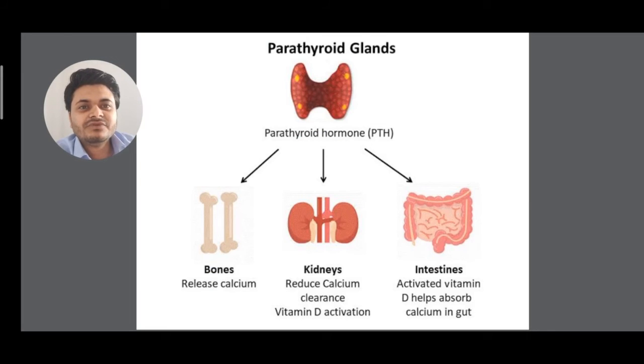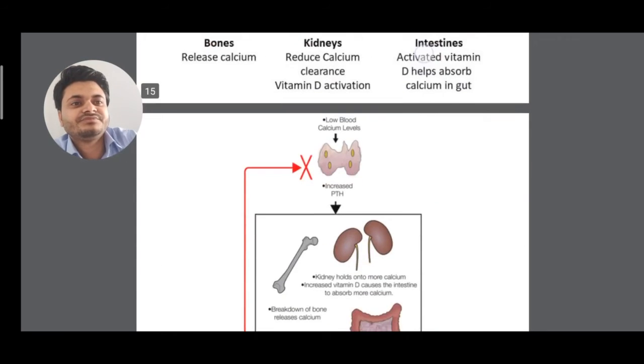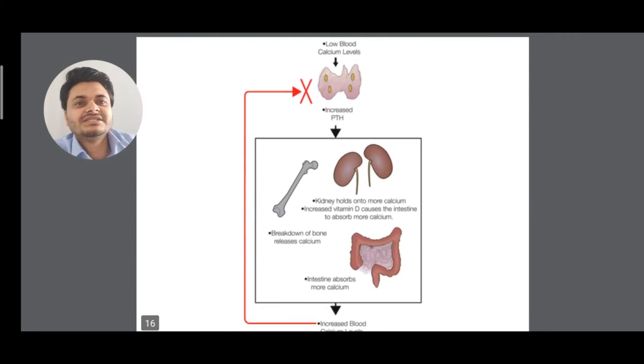So what is the function of it? It is helpful in bones, that means it releases calcium. Then in the kidney, what is the function? It reduces calcium clearance and activates vitamin D, and in the intestine it activates vitamin D and helps to absorb calcium in the gut. So there is a feedback system given there, clear? Low blood calcium level increases PTH, clear? So these are the functions that they do.